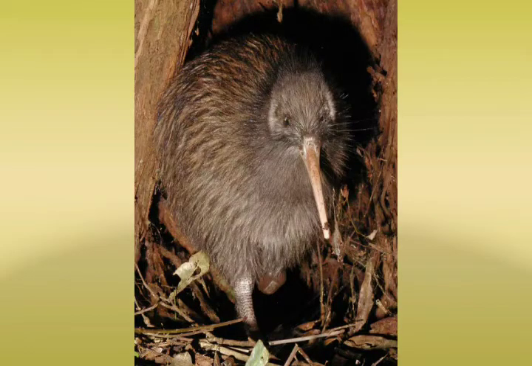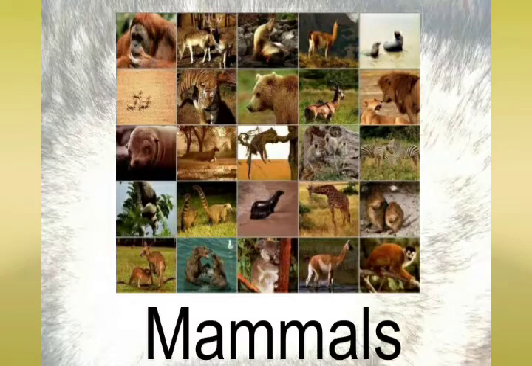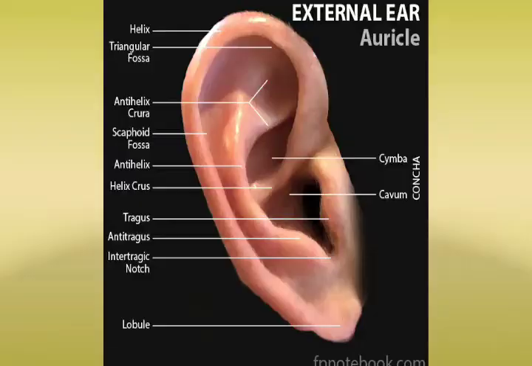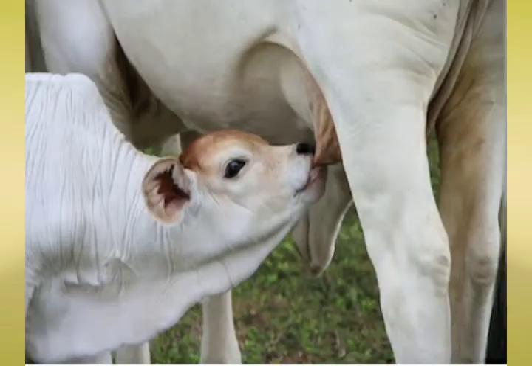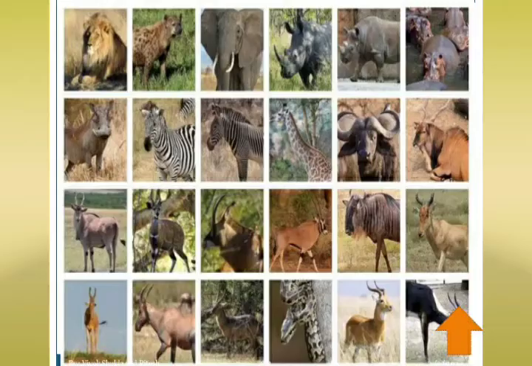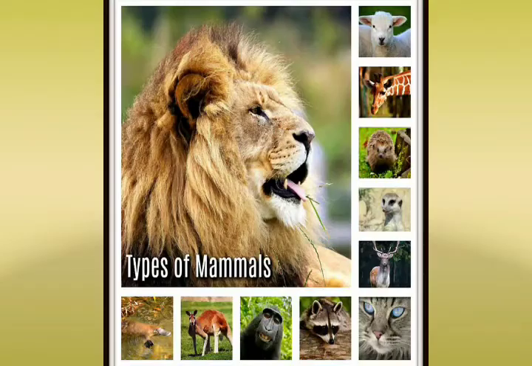Next class is Mammalia. Mammalia is also called milk-nourishing animals. In this, the body is covered with hair. They possess projecting external ears. They give birth to young ones, and the young ones suckle milk from mammary glands present in mothers. Usually they have a tail and 4 limbs, but in human beings, the tail is absent. The examples are cow, dog, deer, camel, lion, tiger, etc.